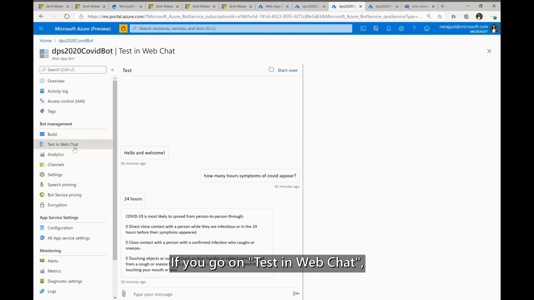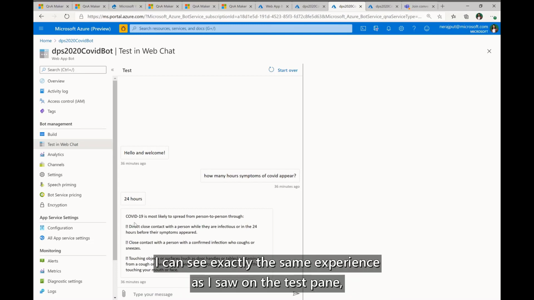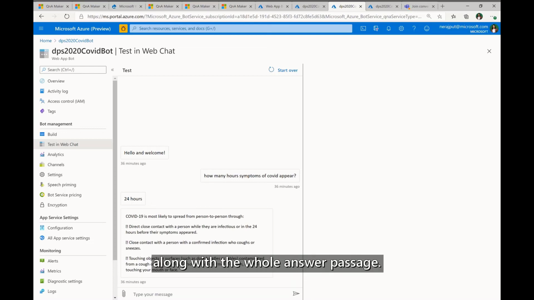If you go on test in web chat, you can actually query and test your knowledge base. So I've already done that. I asked how many hours symptoms of COVID appear. I can see exactly the same experience as I saw on the test pane, where the short answer is coming along with the whole answer passage. You can ask more if you want.